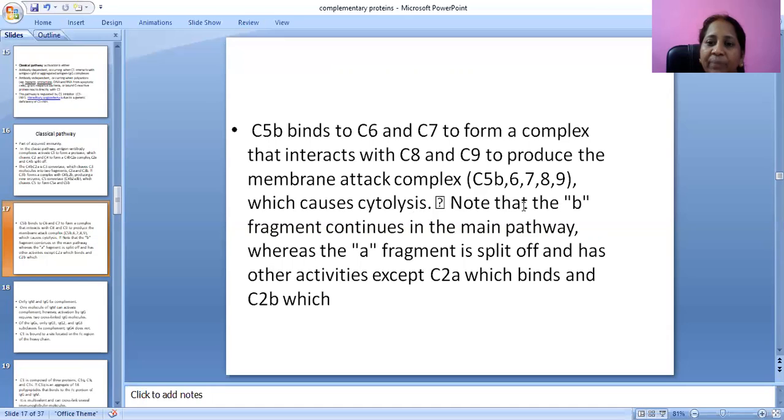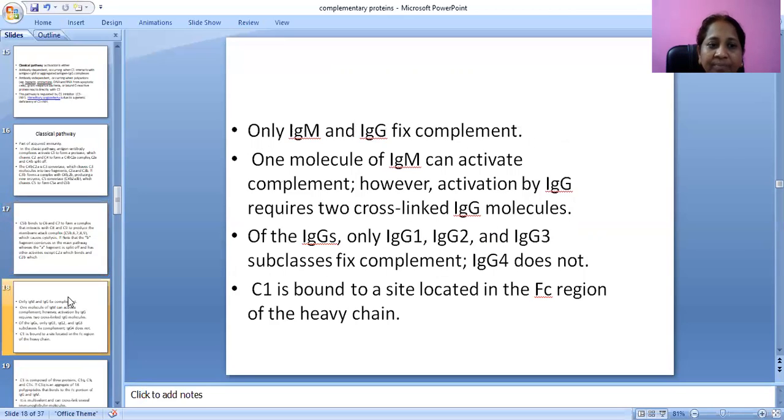The B fragment continues in the main pathway, whereas the A fragment is split off and has other activities, except C2a, which binds, and C2b. Only IgM and IgG fix complement.